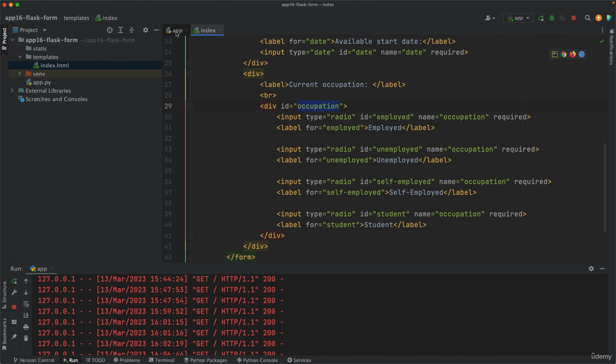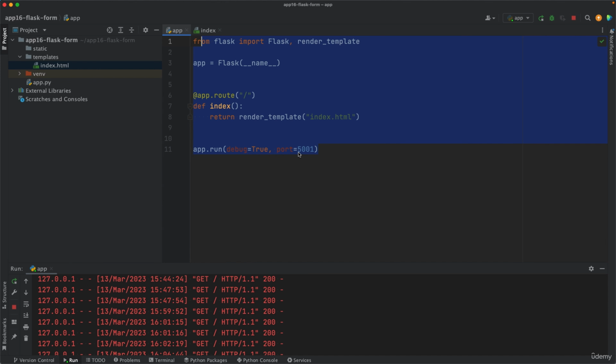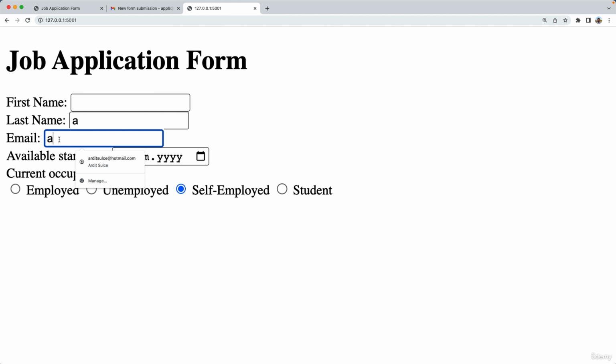In the Python script, we'll get them as strings, and then we'll send those strings as text by email to the user email address. So the user will enter an email address here, and we'll send an email to the user telling them, oh, you sent us these data, this is your application, just so that they have that as a confirmation. And then we also store this data in an SQL database.